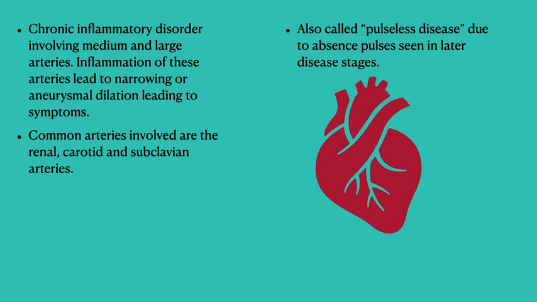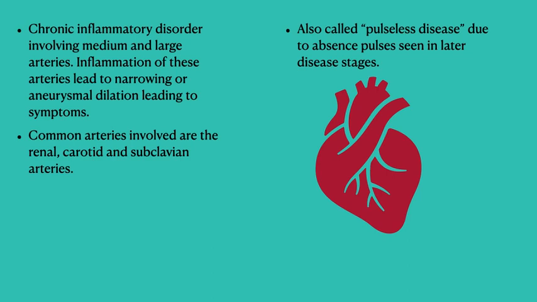The common arteries involved in Takayasu arteritis include the renal artery, the carotid arteries and the subclavian arteries. Here I've put an image of a heart just to indicate the major vessels that arise right from the aorta.